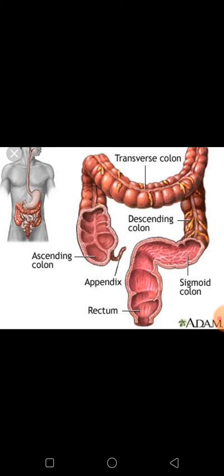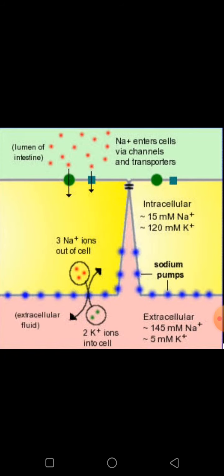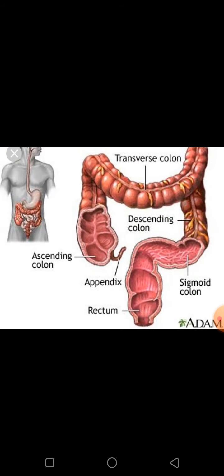The food that remains enters the large intestine, which is wider and shorter than the small intestine. It is about 1.5 meters in length. Its function is to absorb water and salts from the digested food material. The remaining waste passes into the rectum as semi-solid feces. The waste is removed through the anus from time to time. This is called egestion. Next one is